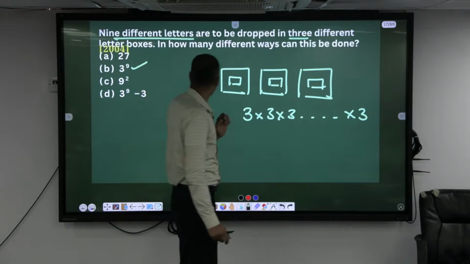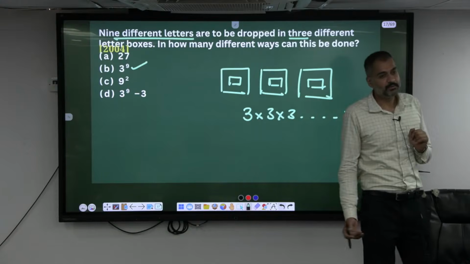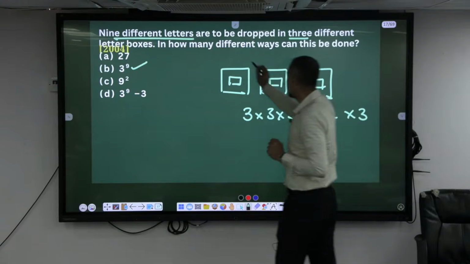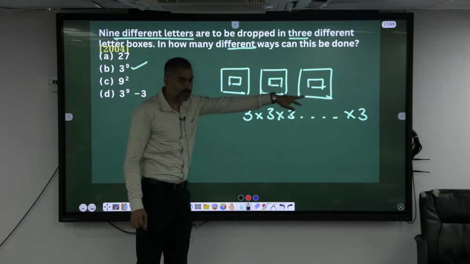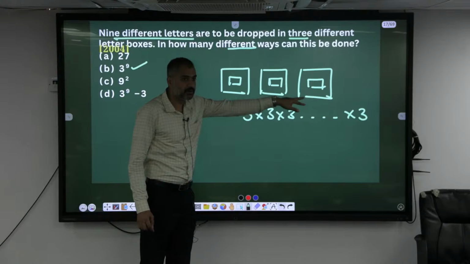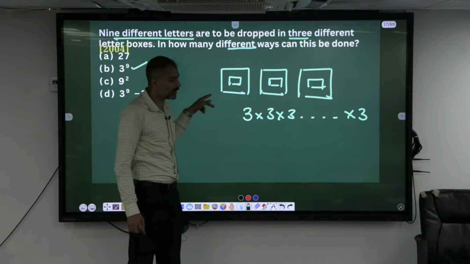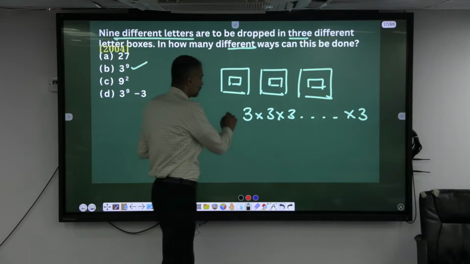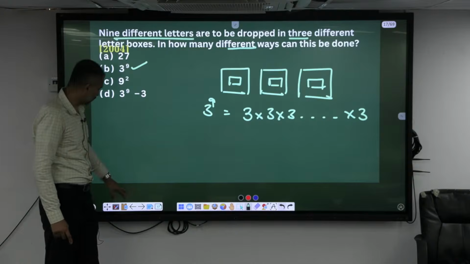He must have added one more statement here: any number of letters can be posted in any of the box. That's what he says here. For example, you have placed here 9, 0, 0, or 8, 1, 0, or 6, 2, 1, it can be. So totally how many ways? 3 power 9 ways. Next case. Understood?